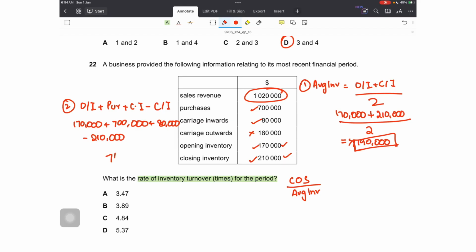So my cost of sales would be 740,000. Now I have both the things. 740,000 upon 190,000 would be 3.89 times, option B.